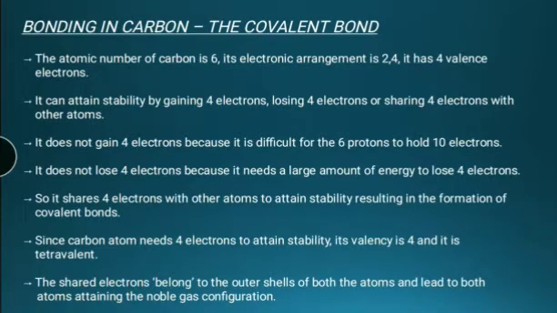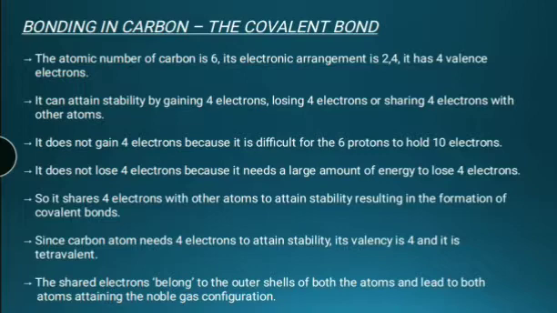The atomic number of carbon is 6. Its electronic arrangement is 2, 4. That is, it has 4 valence electrons in the outermost shell. It can attain stability by gaining 4 electrons, losing 4 electrons, or sharing 4 electrons with other atoms. It does not gain 4 electrons because it is difficult for 6 protons to hold 10 electrons.